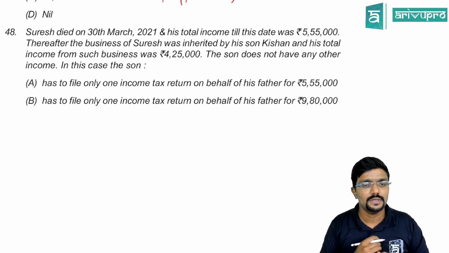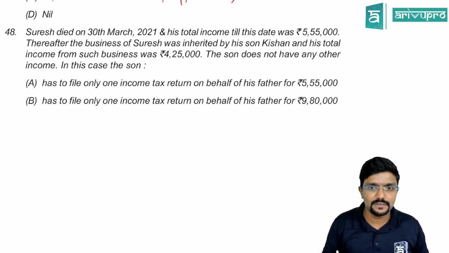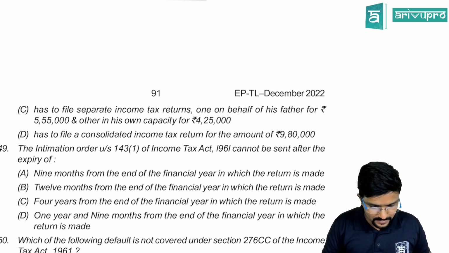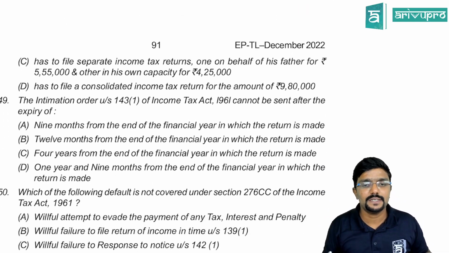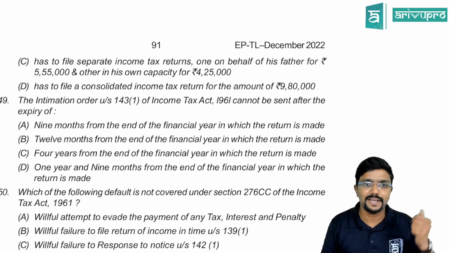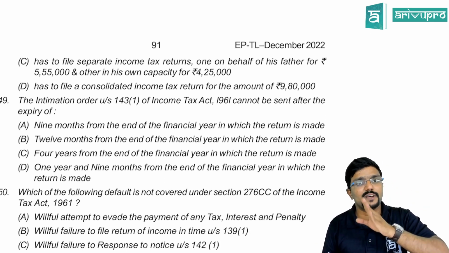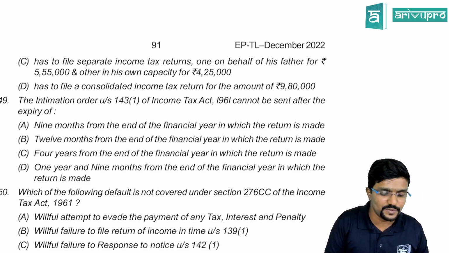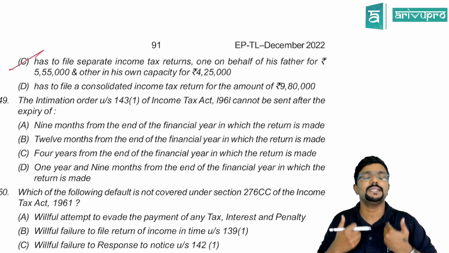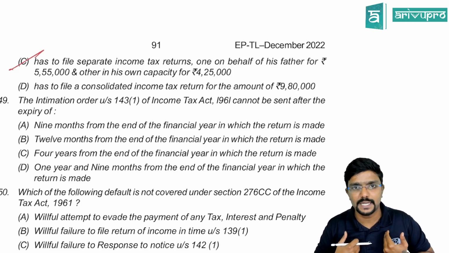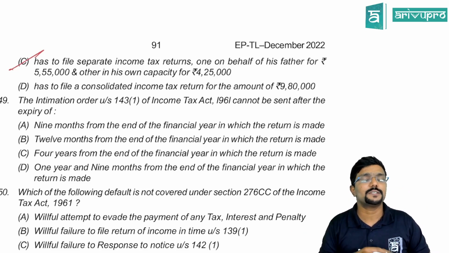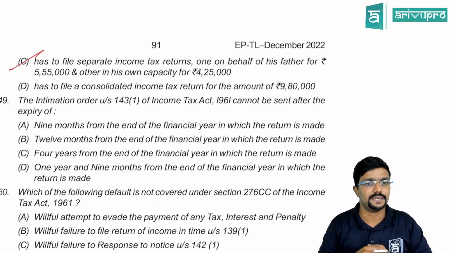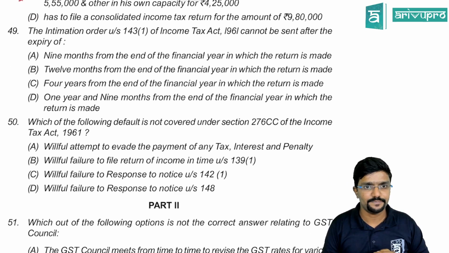So what are the options? Has to file only one income tax return, which is wrong. Has to file only one return, which is wrong. Has to file separate income tax returns, one on behalf of his father for 5,55,000. That was the income of his father till the date of his death, and the other in his own capacity for 4,25,000. So he has to file for his father in the representative capacity, whereas for himself, he has to file a separate return disclosing his income. The last option, has to file consolidated income, is wrong again.